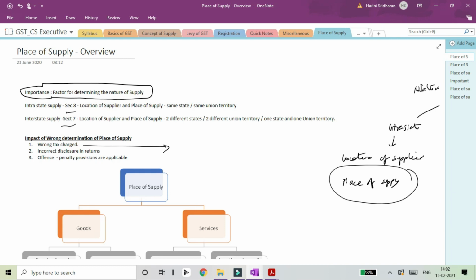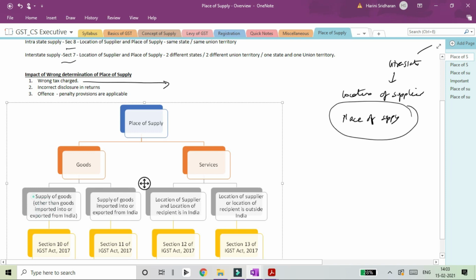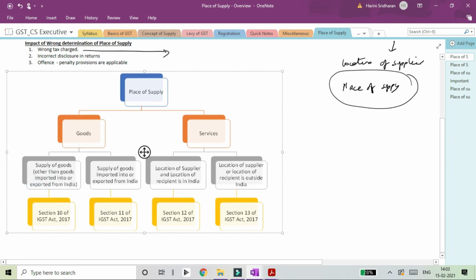One is that you will charge a wrong tax. Second, you will carry it over to the returns wrongly. And third is that some penal provisions will be applicable because of the wrong disclosure in the returns and wrong payment of taxes.